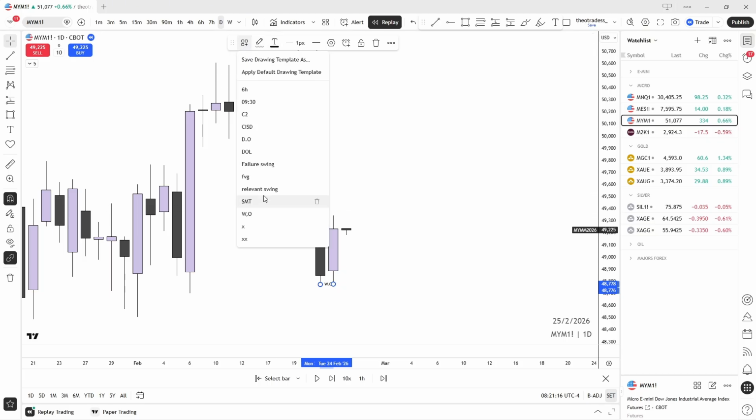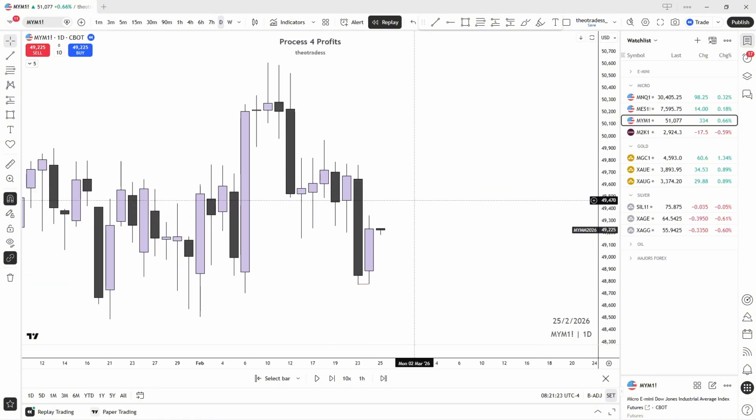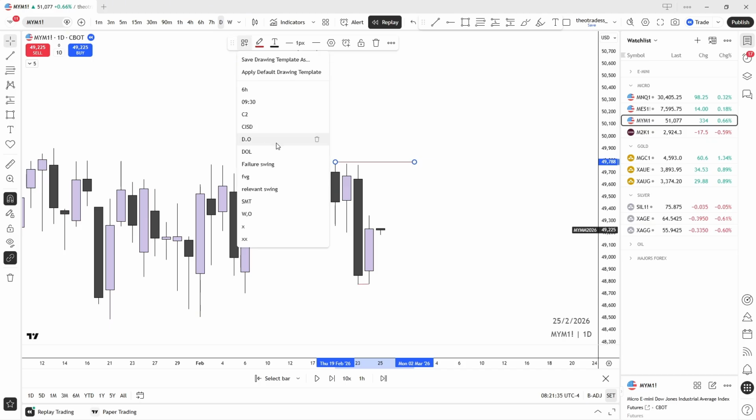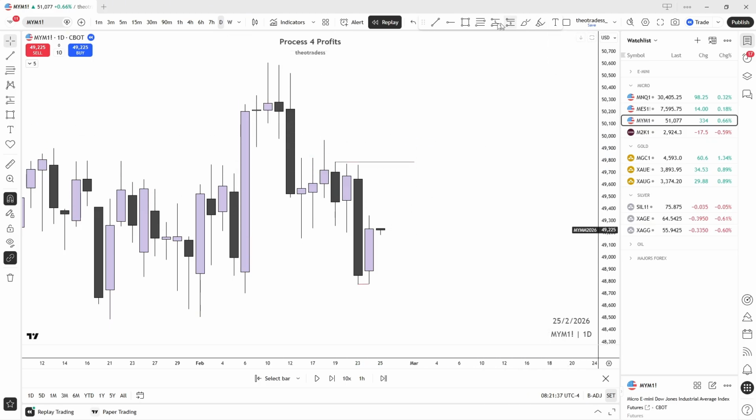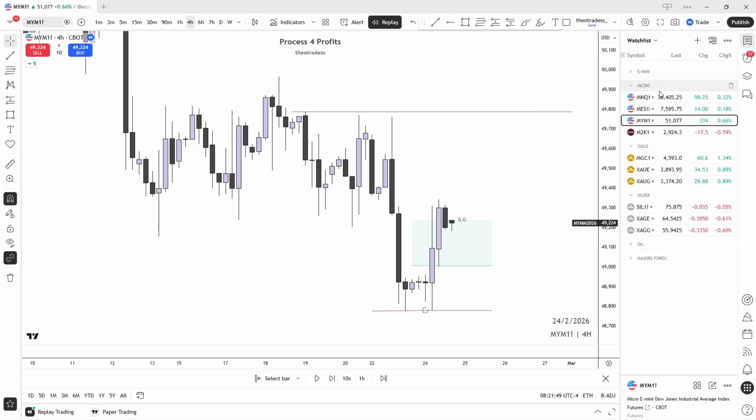I still have a very nice draw. Very, very nice draw of liquidity there. Equal highs. You always want to trade to equal highs. Always. Let's see. YM does look nice.